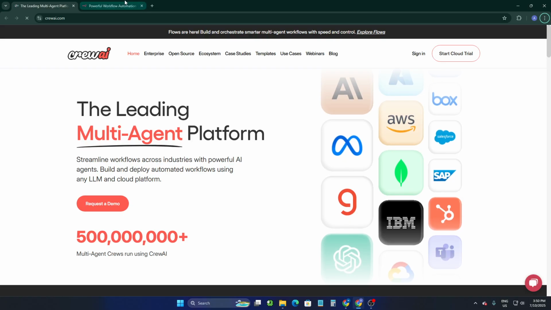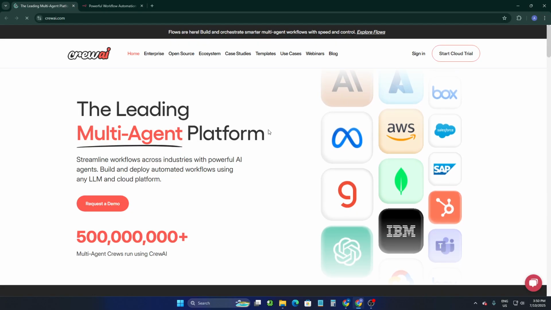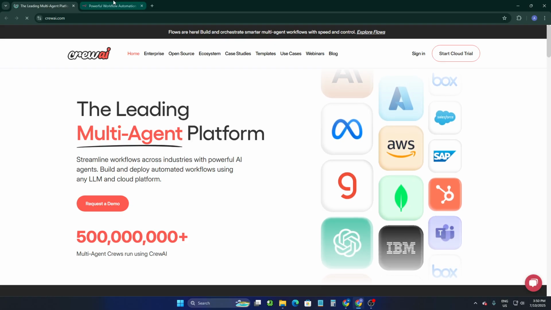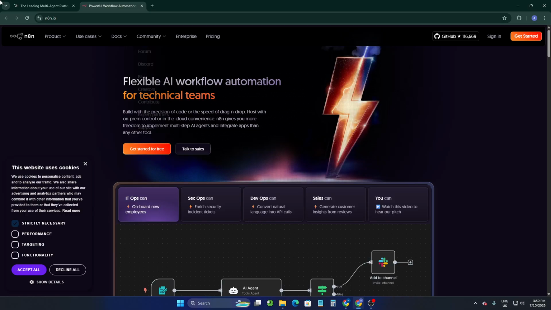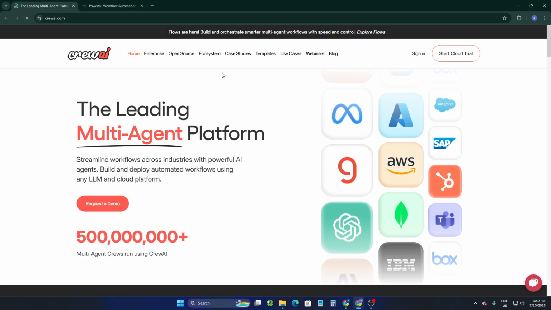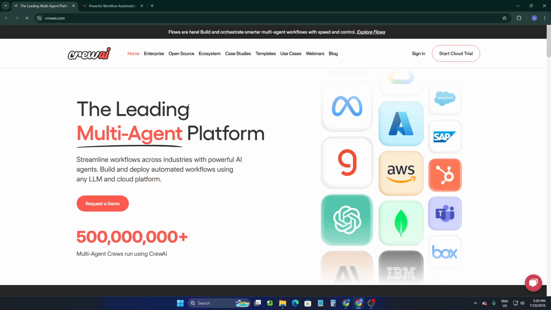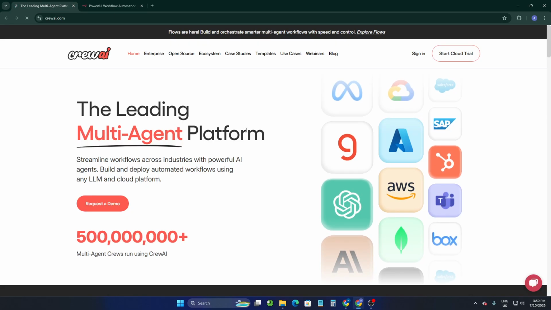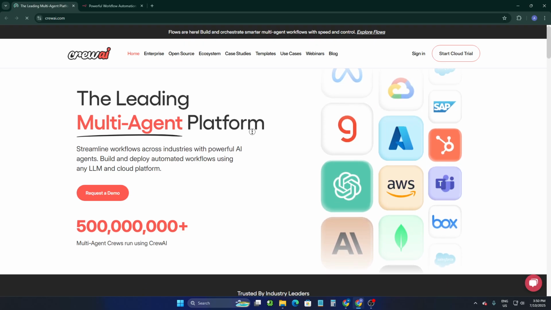Crew AI versus N8N. Which workflow automation tool is best in 2025? Are you looking for the smartest way to automate your workflow in 2025? Then let's break down Crew AI and N8N, two of the most talked about tools right now. Now, the first thing: what they are.